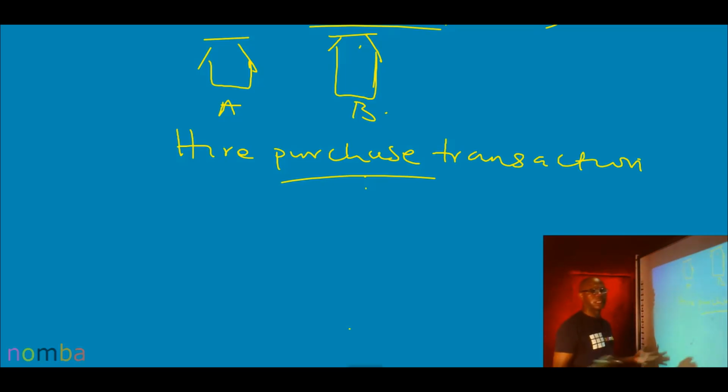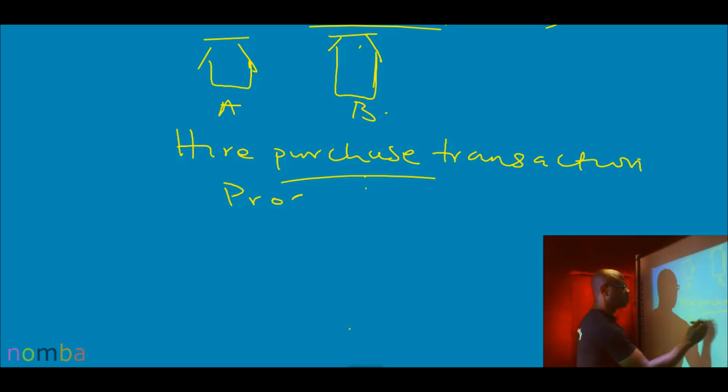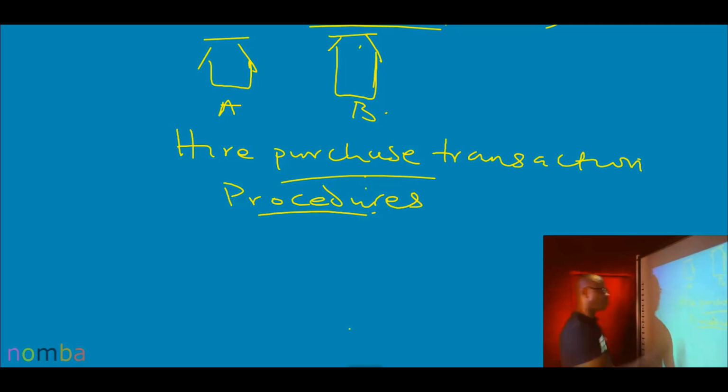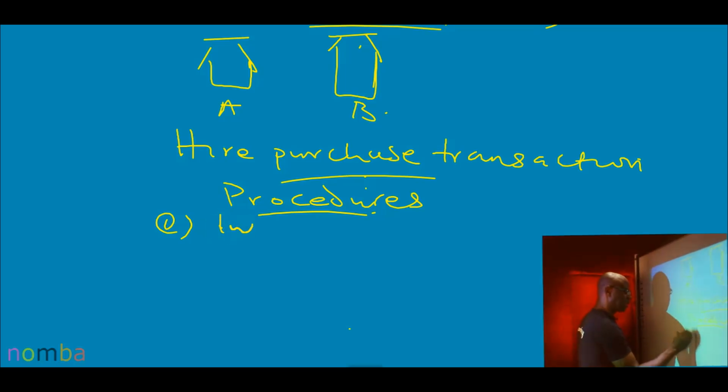So what happens? If this is the case, we adopt these procedures. Where there's a question on hire purchase transaction, which we are going to look at in detail, this is the important part of it. One: determine interest element.